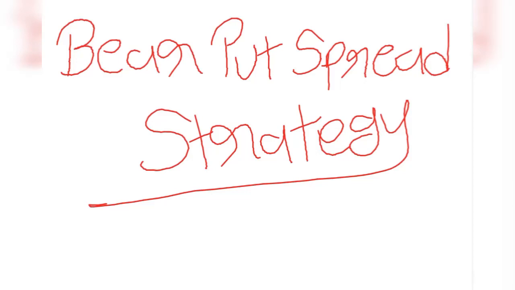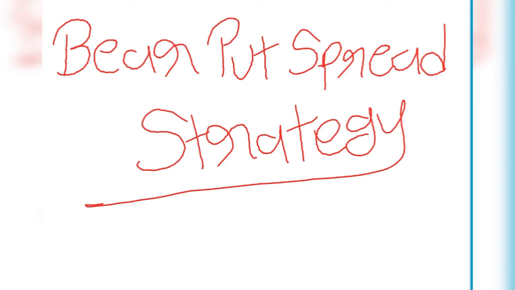This video is regarding the bear put spread strategy. As the name of the strategy suggests, you are bearish on the stock, meaning you think that this stock price will go down in future. So what steps do we take in this strategy? We take two steps. First, we buy one put, and second, we sell one put with a lower strike than we bought.